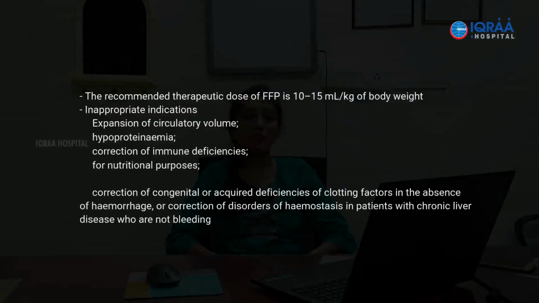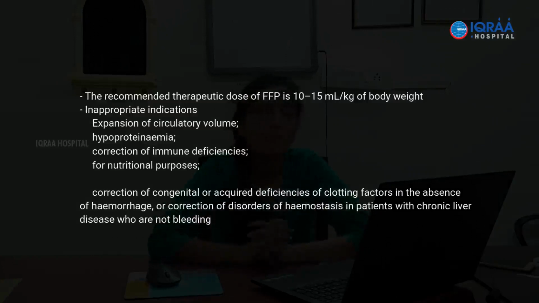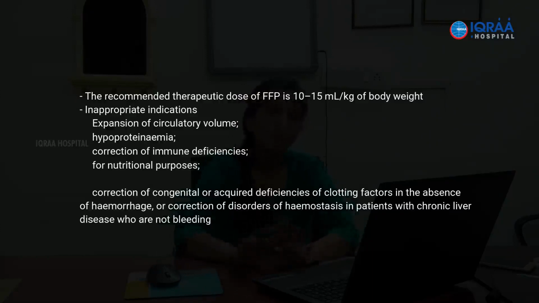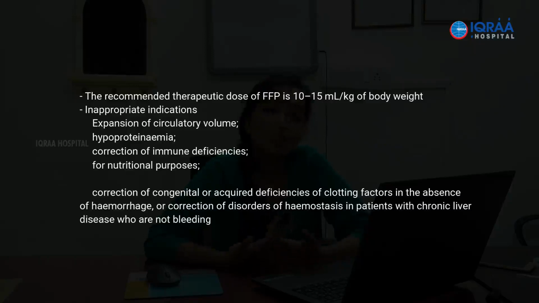The recommended therapeutic dose of FFP is 10 to 15 ml per kg body weight. Again, like I said, it is an abused product, so many a times it is ordered for correction of hypoalbuminemia, which is not recommended. It is not a substitute for albumin transfusions and should not be given. And it is not for nutritional purposes either, or for correction of immune deficiencies. Audits have time and again shown that these are some areas where FFP is quite often ordered, but should be avoided.